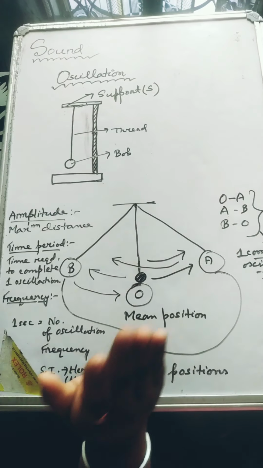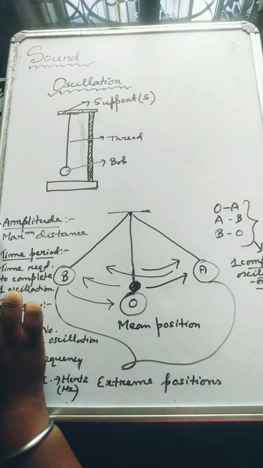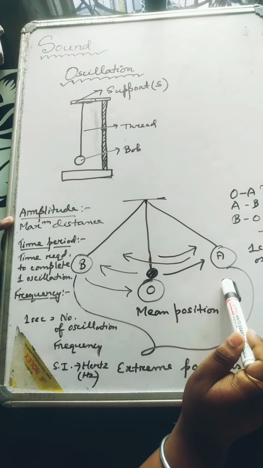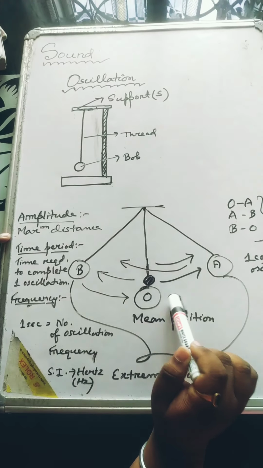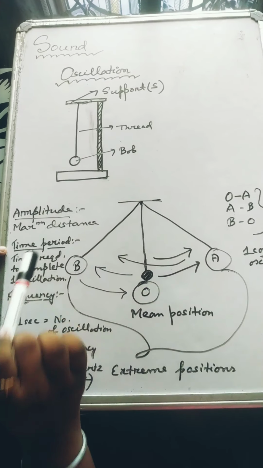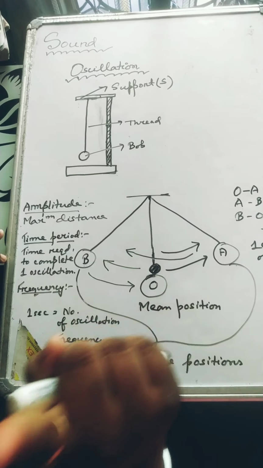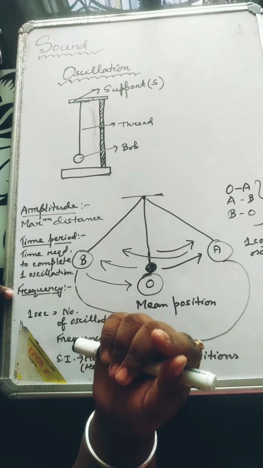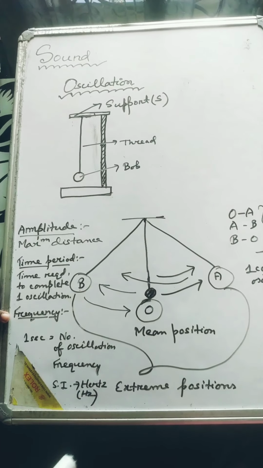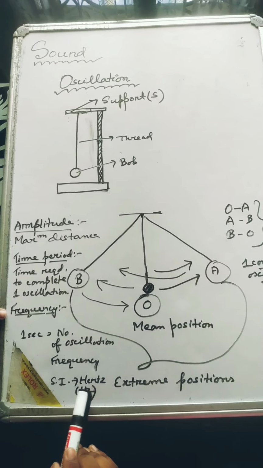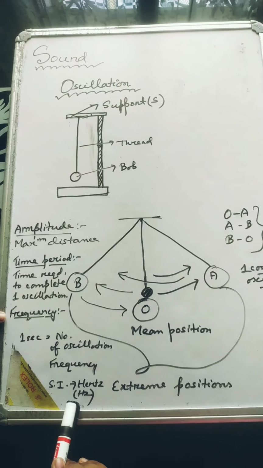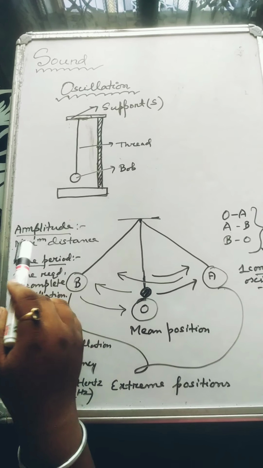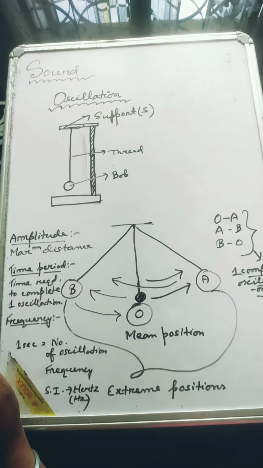Frequency means number of repetitions. So I hope these points are clear. First is amplitude. It is the maximum distance that a particle will oscillate or be displaced during an oscillation. Time period is the time required to complete one full oscillation. Frequency is the number of oscillations in 1 second. In 1 second, the number of times it has oscillated is the frequency. And what is the SI unit of frequency? Hertz. It's very important. So I hope by this you have understood these terms and also the concept of oscillation. Okay, thank you.